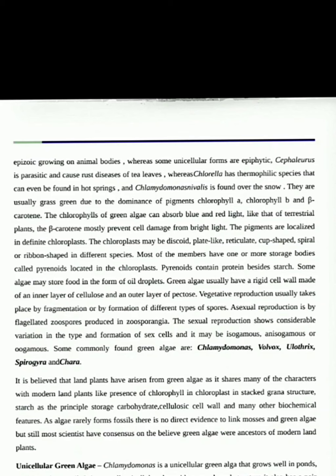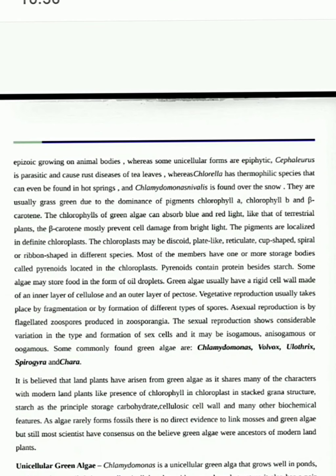It has one pair of flagella, and we have a cup-shaped chloroplast. As I told you previously, C for cup, C for Chlamydomonas. Chlamydomonas has a cup-shaped chloroplast in which different pigments are present.